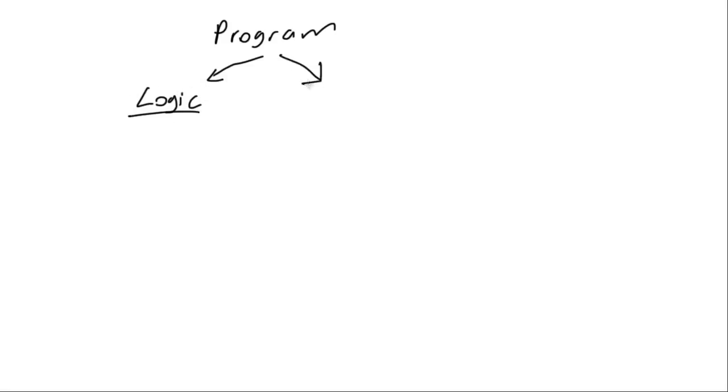The second thing that you're going to want is functions, or you can call it functionality, but I'll just write functions. Functions are things that actually do stuff for you. Your logic is going to call different functions that actually do things. But the important thing is not necessarily what the functions are, but how the logic behind them works. Let me give you an idea of what I mean, this way of abstracting what a program is.